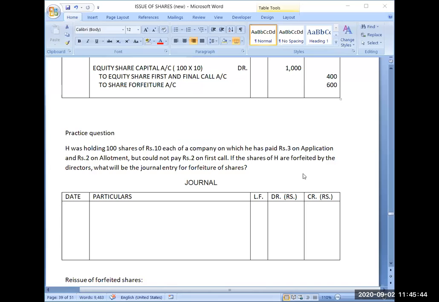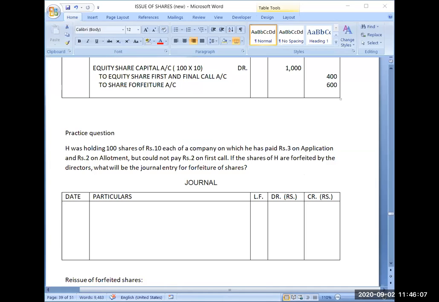Now coming to the next question. H was holding 100 shares of rupees 10 each of a company on which he has paid rupees 3 on application and rupees 2 on allotment. This amount he has paid. He has paid the application money and he has paid the allotment money.